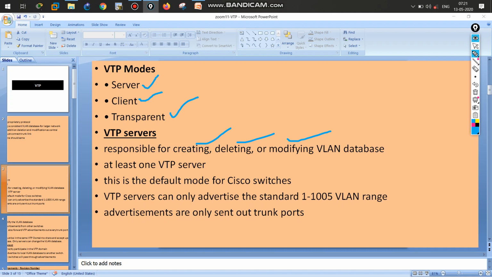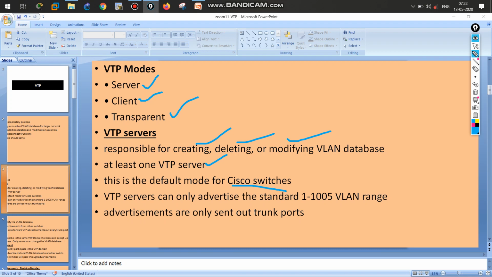The main administrator will administer the server switch, a high-capability switch, and we create the VTP server on that switch. It's mandatory to have one VTP server, because if there is no VTP server there is no sense in this. This is also the default mode of all Cisco switches.